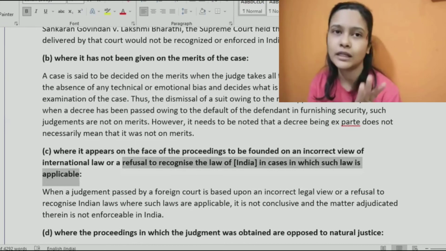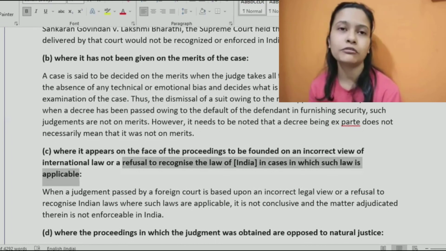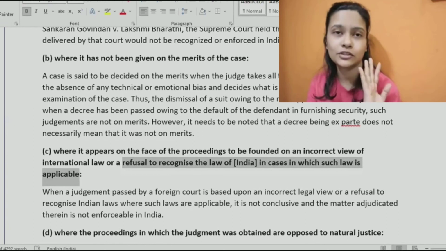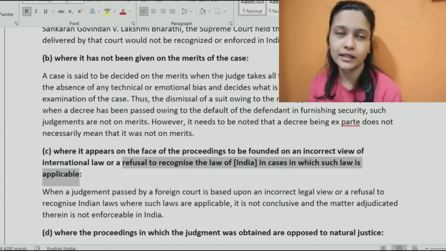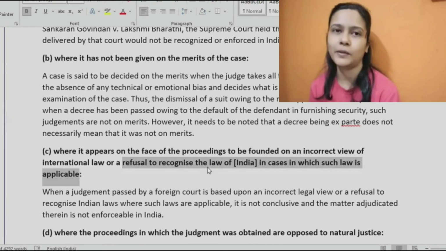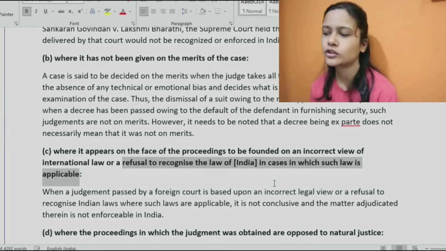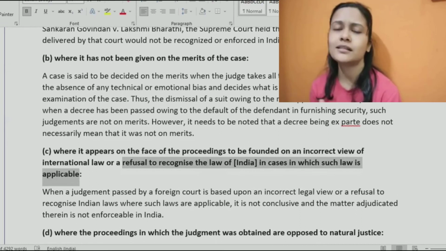Now, if the parties go to a foreign court and the foreign court says that the first marriage is not valid because you are not liking her anymore, and the second marriage is valid, those sort of situations should not happen, when it refuses to recognize the law which is applicable in India. In such situations also it would be considered not conclusive, not a valid thing.